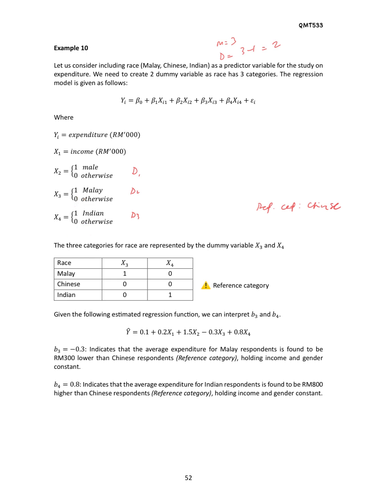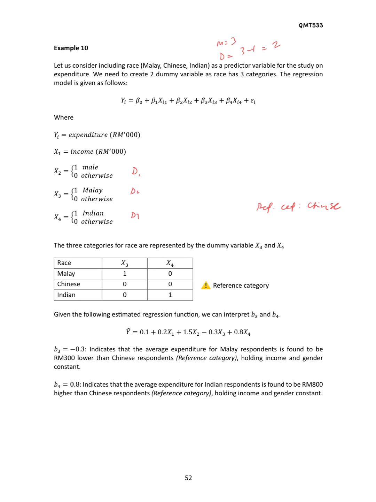Kalau tak nampak, kita tengok kat bawah ni. The three categories for race are represented by the dummy variables X3 and X4. X3 represents Malay, X4 represents Indian. So Chinese tu kita akan represent by 0, 0. Any category that is represented by 0, we call it the reference category.